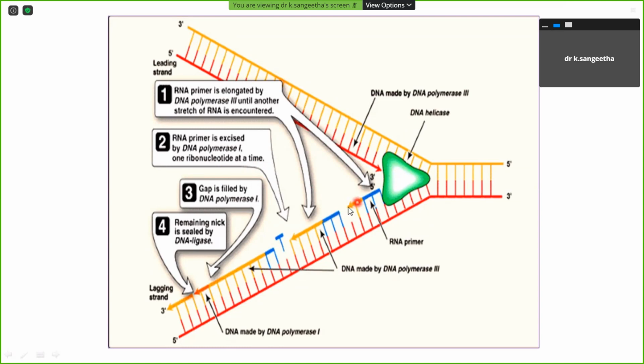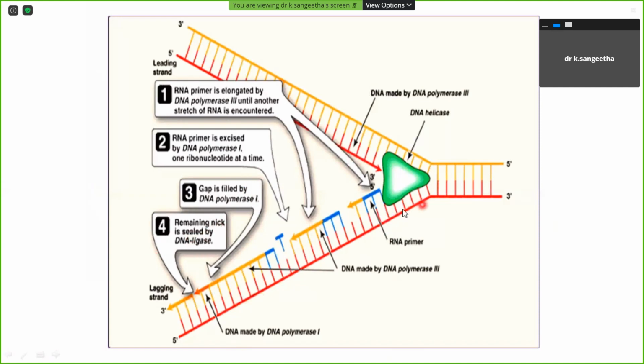The other one is a DNA ligase. Next, the gap is going to be filled by DNA polymerase 1.